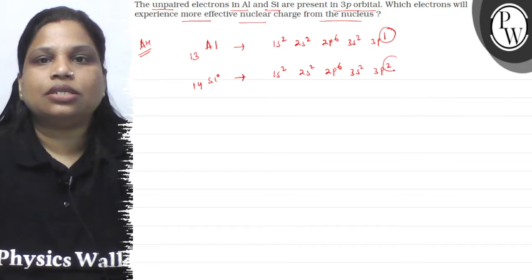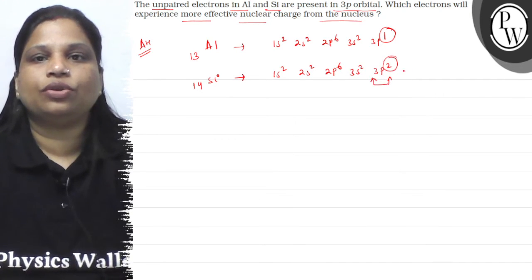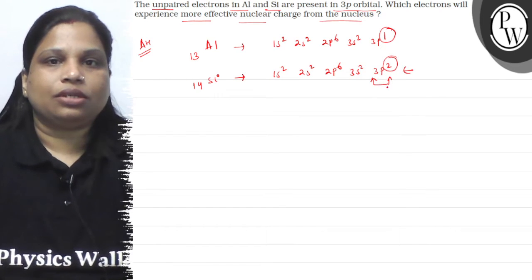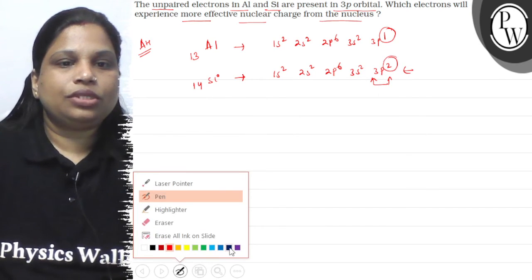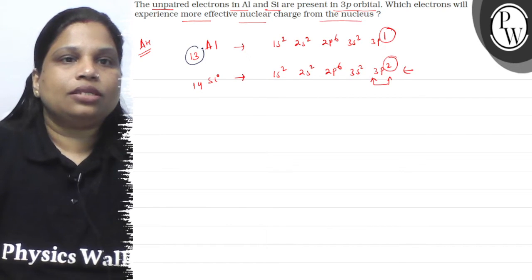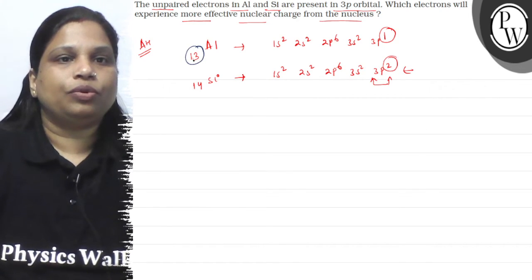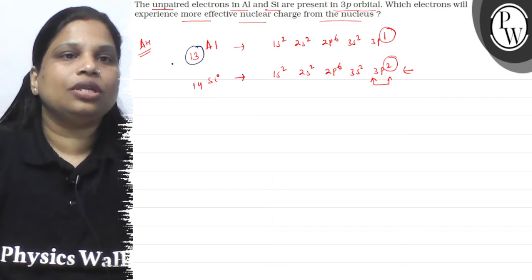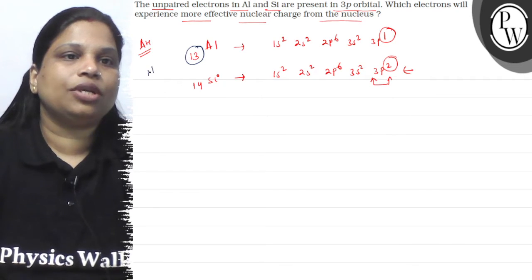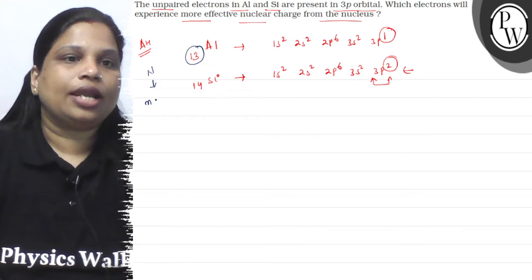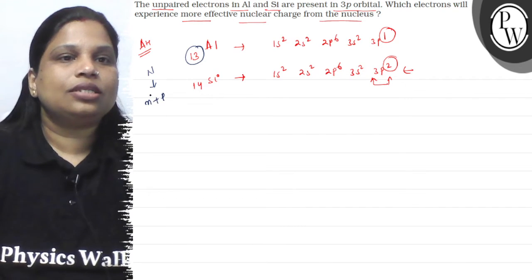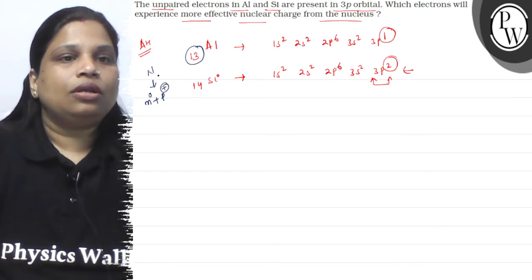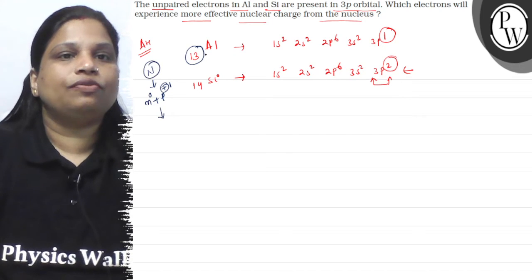So the outer shell electron is present in the 3p subshell. Okay? So children, here if you see the atomic number is 13, the total number of protons are 13. Okay? The charge of the nucleus, nucleus is made of neutrons and protons. The neutron has charge 0 and the proton has a positive charge, so +1. So the charge of this nucleus is for aluminium.